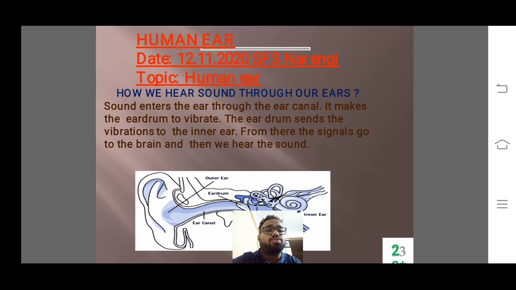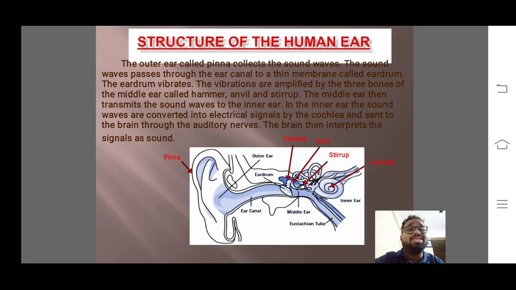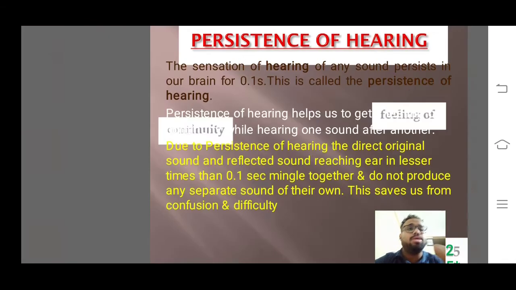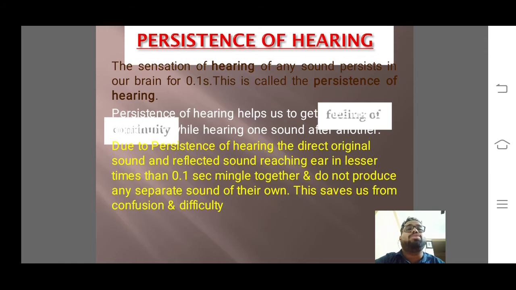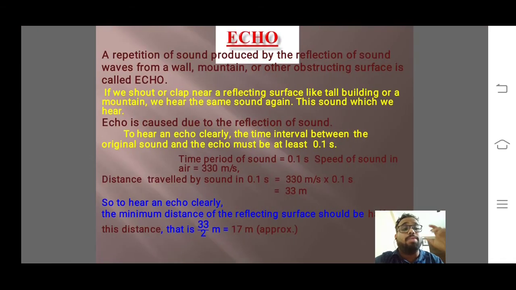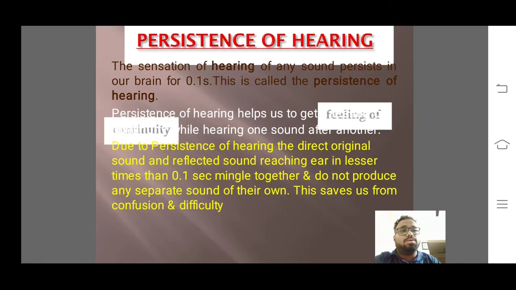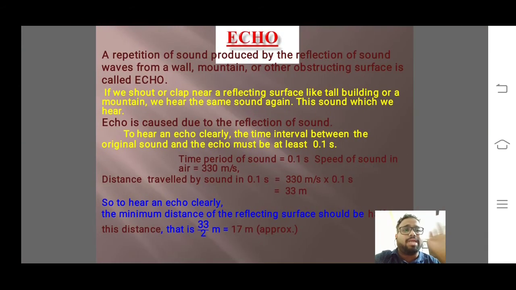Then we'll discuss the structure of the human ear. What is the different structure we have inside? What are the different parts of the human ear? Then we discuss the persistence of hearing, meaning when we hear any sound, what is the sensation of that particular hearing? And we will learn about echo. How is echo caused, or what is the basic nature behind echo? So I have given a mathematical touch in echo so that you understand this part better.